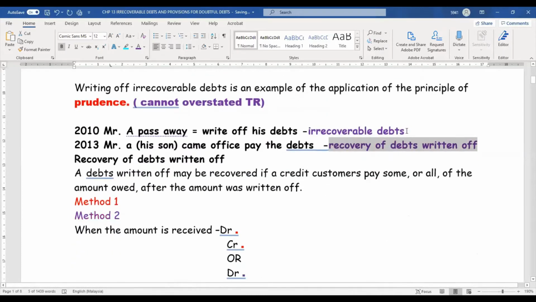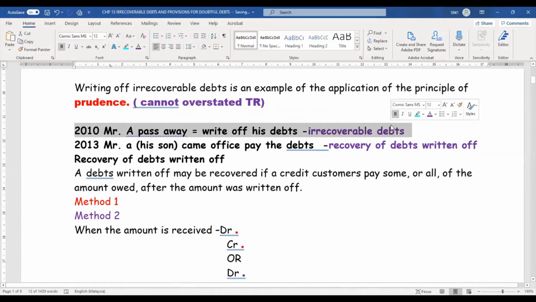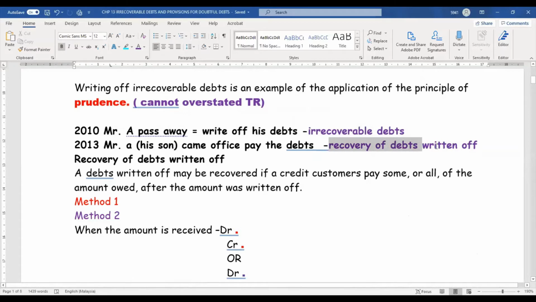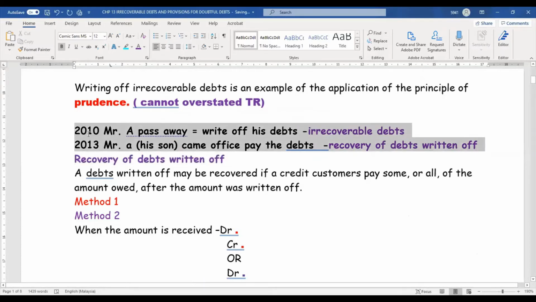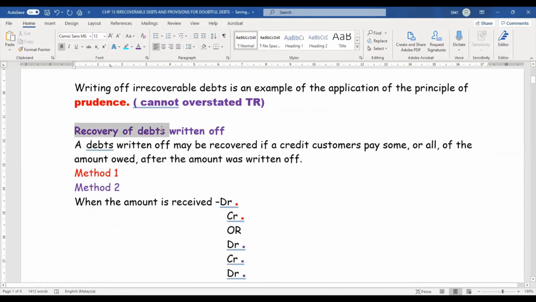Whenever there is irrecoverable debt, it's my expense. Okay, I recorded it. Normally this thing will happen after a few years. Then the guy comes back and pays us. Recovery of the debts written off, that one is my income. I erase this, then we continue. Recovery of the debts written off, we call that bad debt recovered. Okay, what is bad debt recovered?